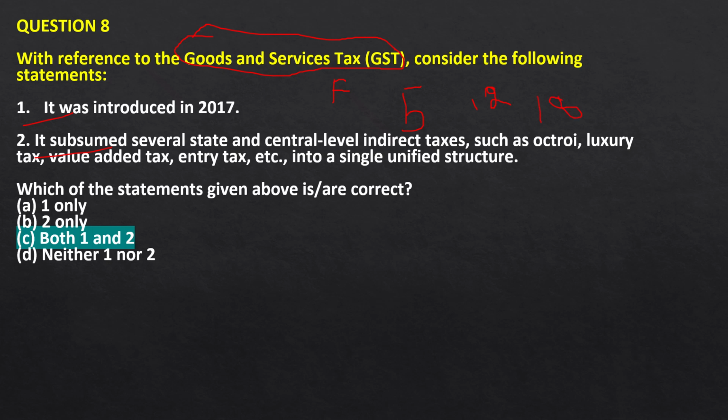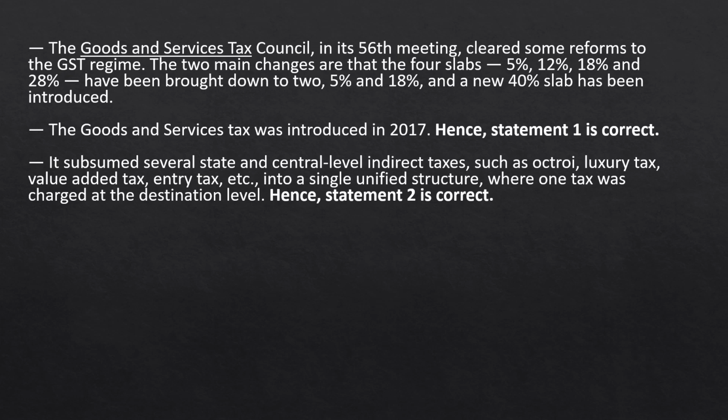Now it is only 5% and 18%. And for ultra luxurious goods and sin goods, a new 40% slab has been introduced. GST is an indirect tax. It's not a direct tax.